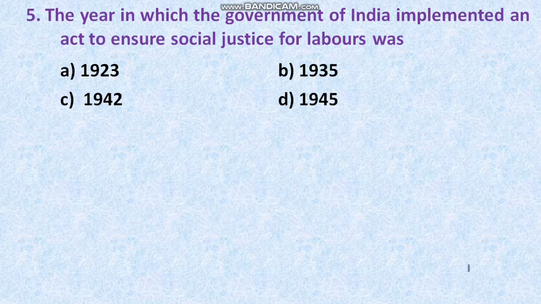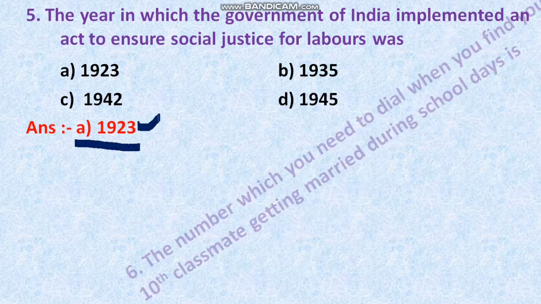Okay, they given the four options. In which year did India implement the act to ensure the social justice of the labor? See there, the right answer. The right answer is option A, 1923. Option A, 1923 is the right answer.